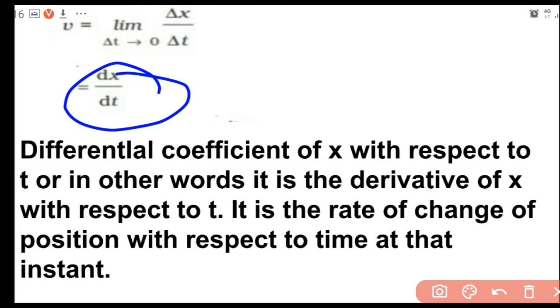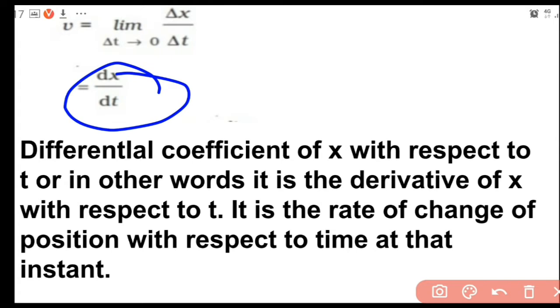For the time being, what you need to understand is only this. When we find the average velocity under the condition delta t tends to 0, that means we are making the time interval as small as possible. As small as possible means it should tend to 0, but it should not become 0. The way of writing that limiting condition is limit delta t tends to 0 of delta x by delta t, and that is equal to dx by dt.